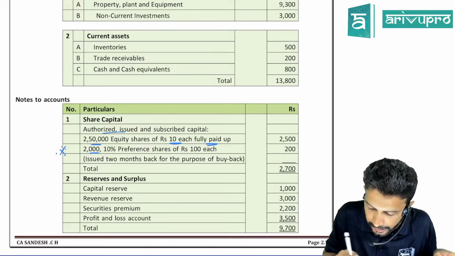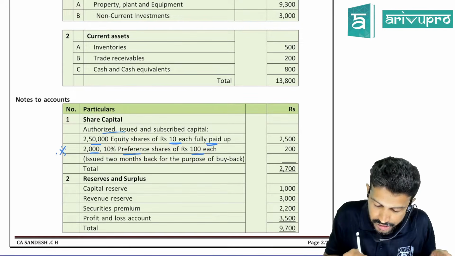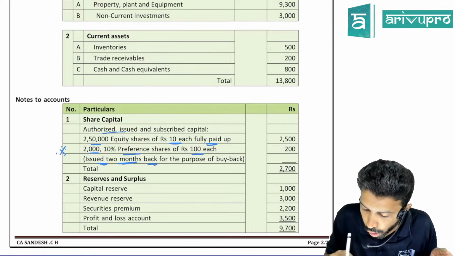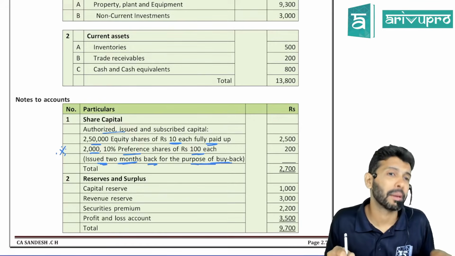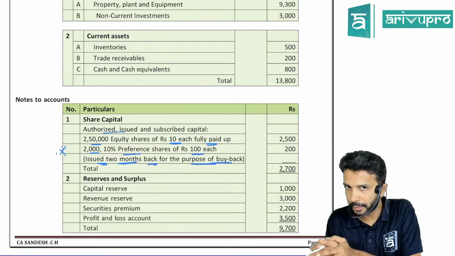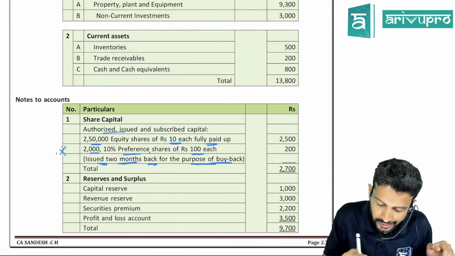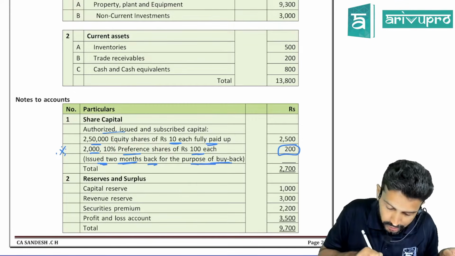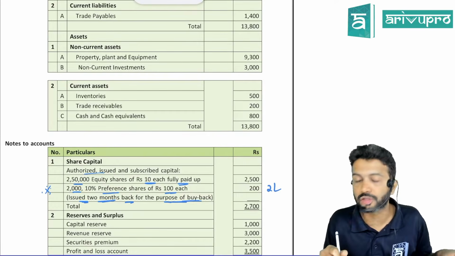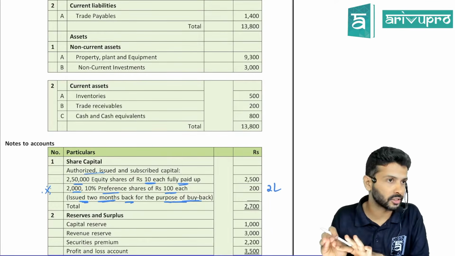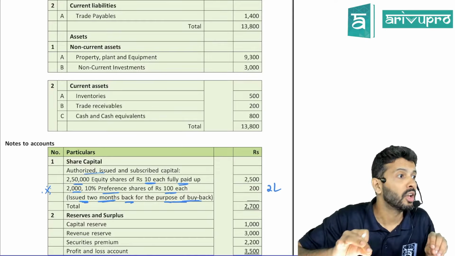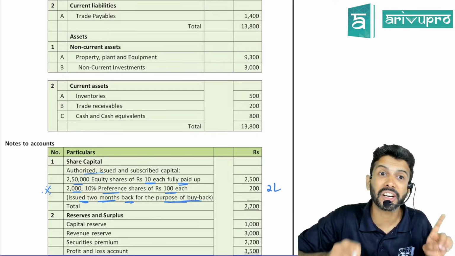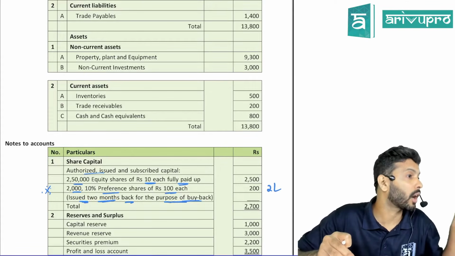We have 2,000 10% preference shares of 100 each. Look at this word, very important. Issued 2 months back for the purpose of buyback. For buyback purpose only, this preference share was given worth how much? 200. All these numbers are in thousands. That means you have given preference shares worth 2 lakh. Do not forget this. They have not given it as an adjustment. Purposely they have given it in notes to accounts because this will have an impact specifically on CRR.